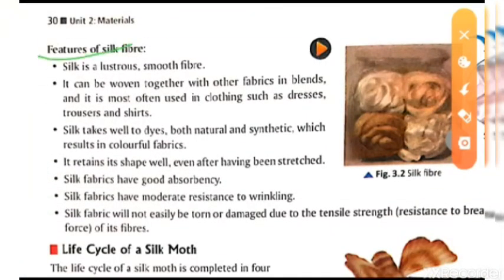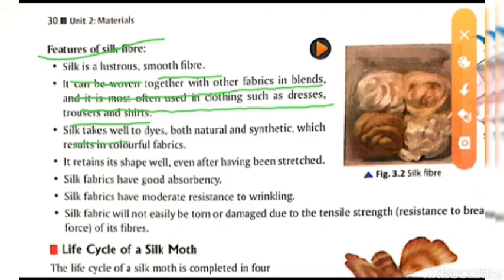So the features of the silk fiber: silk is a lustrous, smooth fiber. If we move to a clothes shop, we can see the silk sari or silk cover or anything that is made of silk. That cloth has luster, shine, and is very smooth. It can be woven together with other fabrics in blends, and it is most often used in clothing such as dresses, trousers, and shirts. So what I have told you all is that if you move to a clothes shop, you will get your answer.